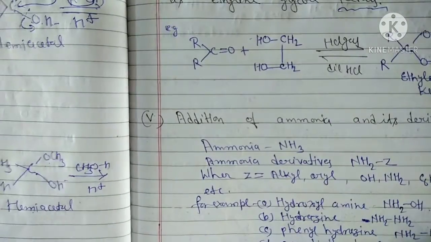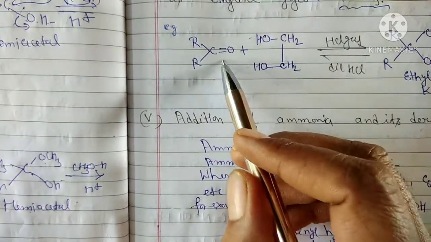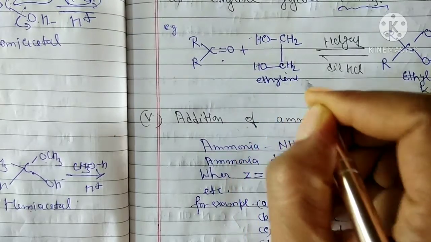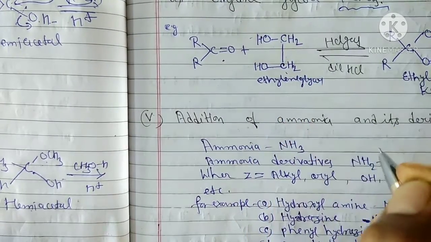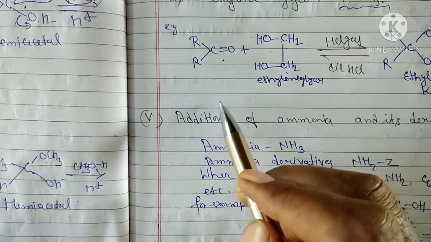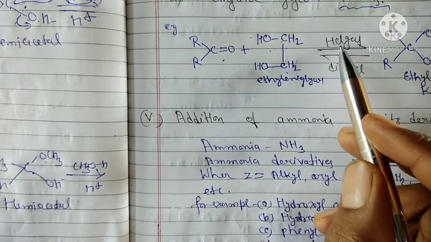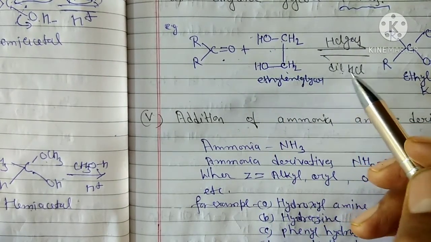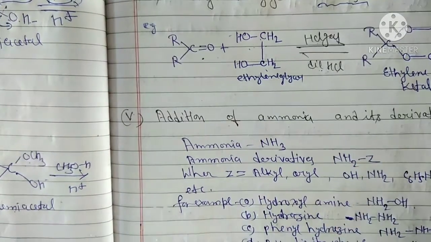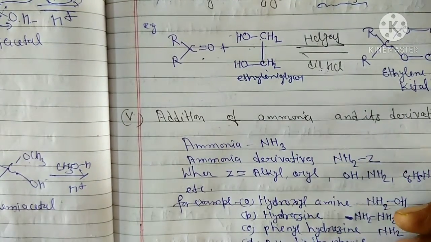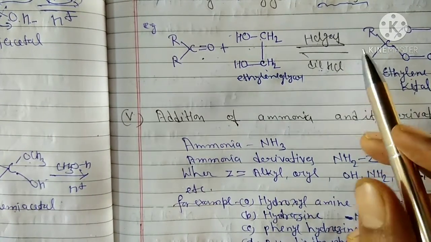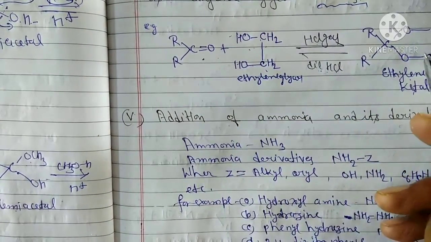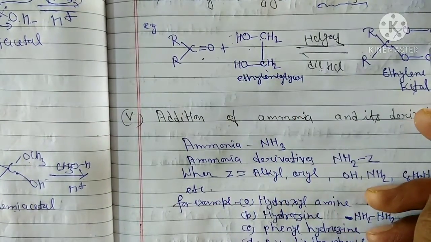So ketone reacts with ethylene glycol in the presence of hydrogen ion, further using dilute hydrochloric acid to form ethylene glycol ketal. How do the two reactions occur? One molecule of H2O will be removed to form the cyclic product. Okay, students.